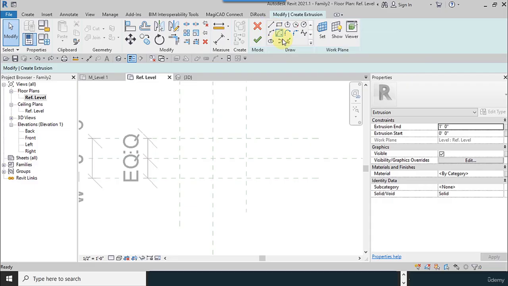Next method is using the line or pick line tool, and I use the depth and offset and lock.